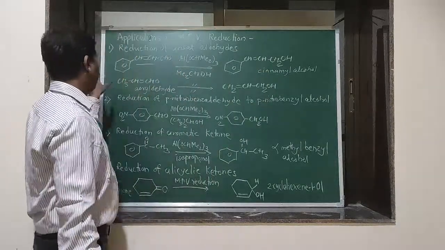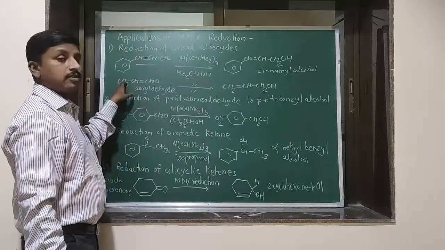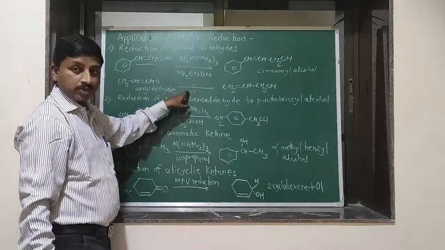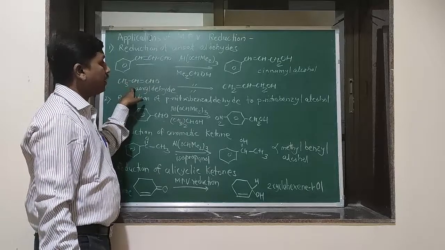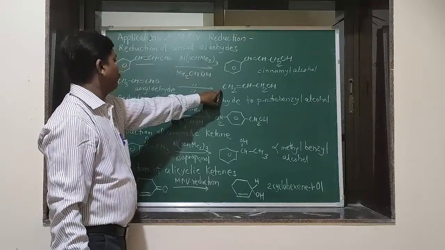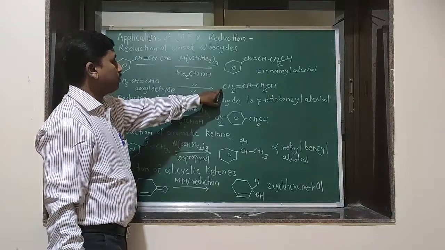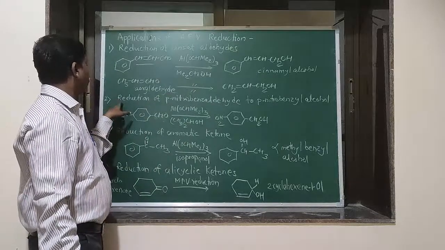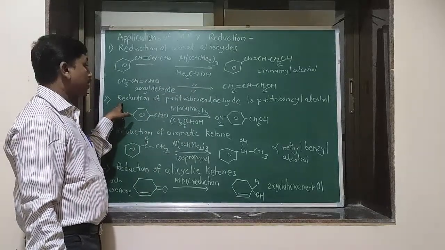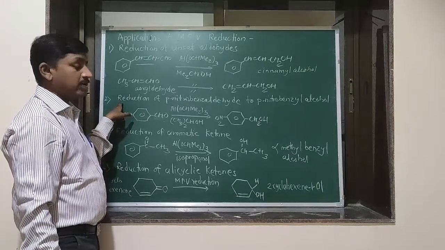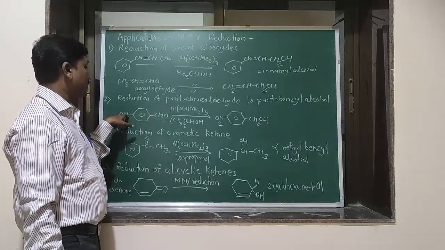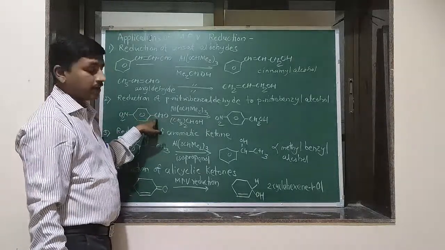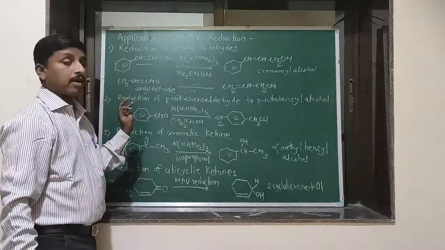The first application. Second one, crotonaldehyde CH3CH=CHCHO, aluminum isopropoxide, isopropanol, MPV reduction is carried out, and this aldehyde gets converted into the unsaturated alcohol, CH2=CH-CH2OH. Okay. Then the next application, the reduction of para-nitrobenzaldehyde to para-nitrobenzyl alcohol. Okay, this is the para-nitrobenzaldehyde, and on MPV reduction this group gets converted into the CH2OH group. That means para-nitrobenzyl alcohol is formed.